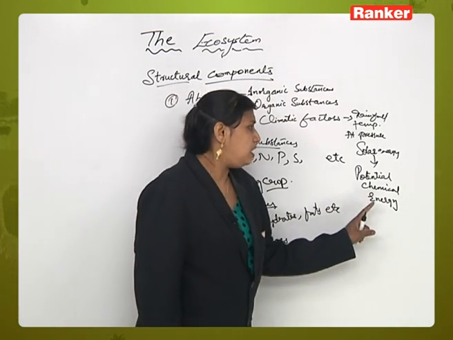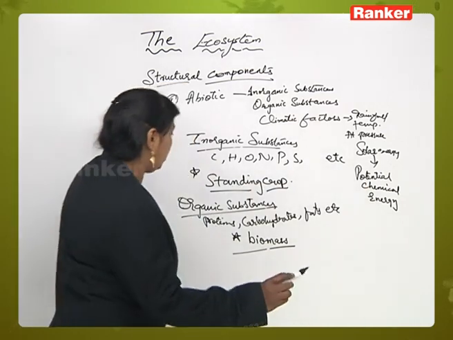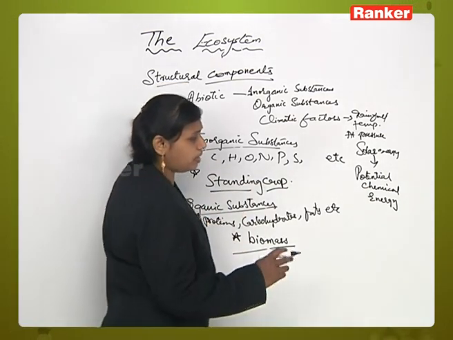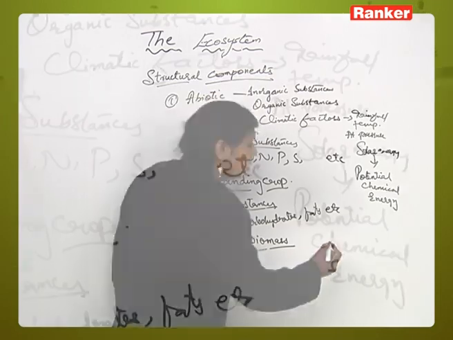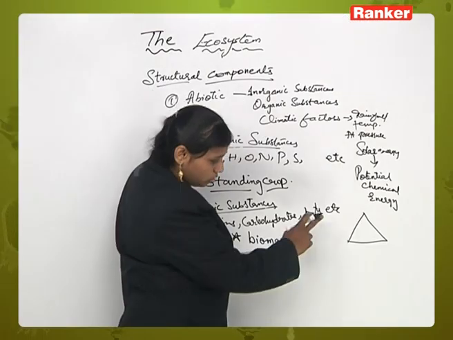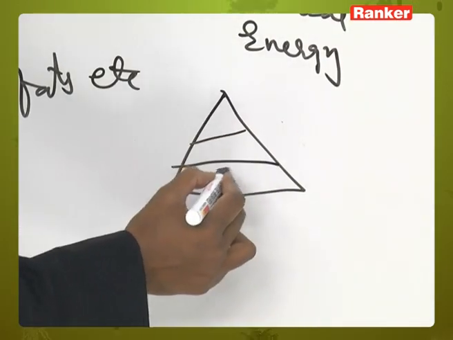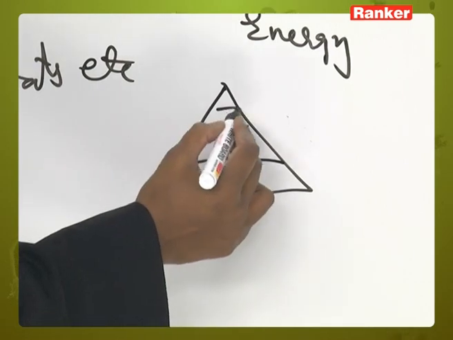Now this energy flow in an ecosystem will gradually diminish from one trophic level to another trophic level. For example, if you draw a diagram of an ecological pyramid, it will have producers, consumers and T1, T2, T3 layers, right.